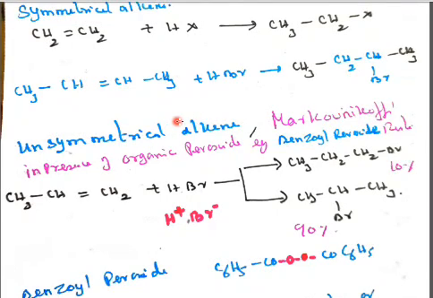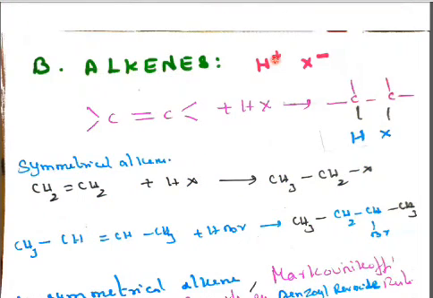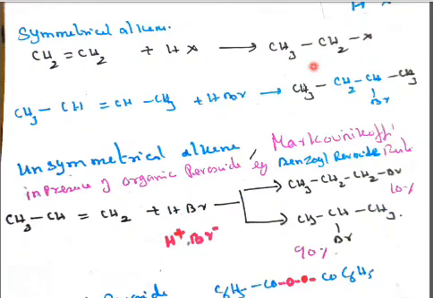But with unsymmetrical alkenes, when adding HX, HBr or HCl, we should very carefully follow the rule called Markovnikov's rule. In this rule, the negative particle, for example H plus and X minus, the negative particle will go and attack the least hydrogenated unsaturated carbon.